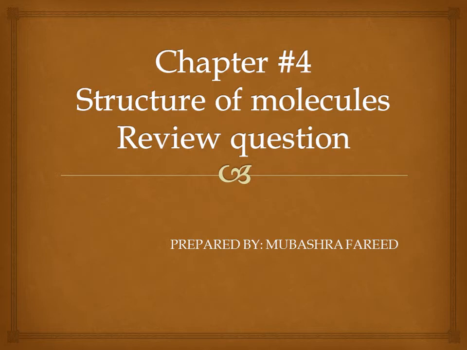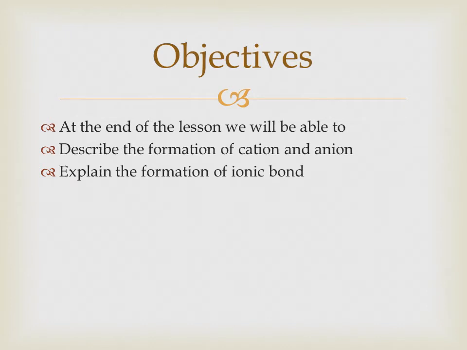Today we will discuss the remaining questions of chapter 4. Let's discuss question number 9. At the end of the lesson, students will be able to describe the formation of cations and anions and explain the formation of ionic bond.